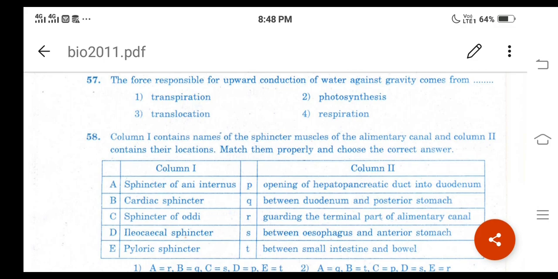Because of this reason, most of the plants meet their need for the transportation of water by the process of transpiration pull. The force called the transpiration pull is developed mainly due to the transpiration process, right? So option 1 is the correct answer.